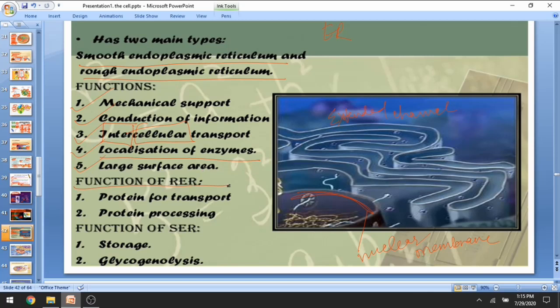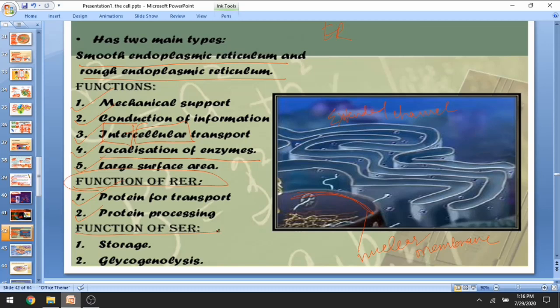Now the function of rough endoplasmic reticulum: where ribosomes are present on the endoplasmic reticulum, they are said to be rough endoplasmic reticulum. Their main function is to transport and process protein. As I told you earlier, ribosomes are protein factories. They generate protein and reside over the endoplasmic reticulum, so the rough endoplasmic reticulum becomes a protein factory as well, and helps in transportation of these proteins after protein processing.